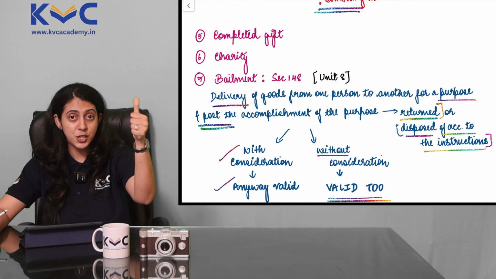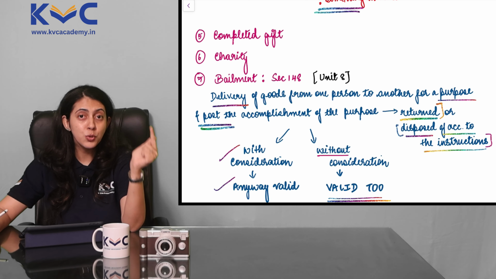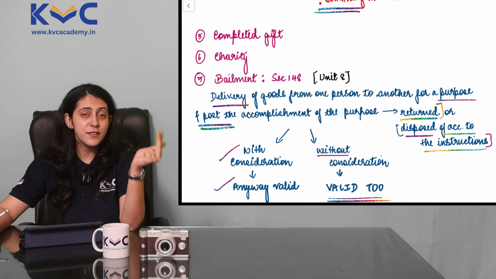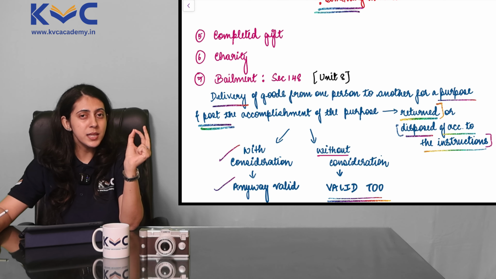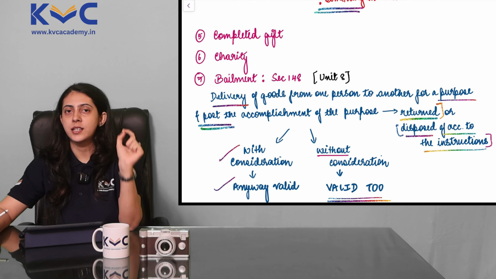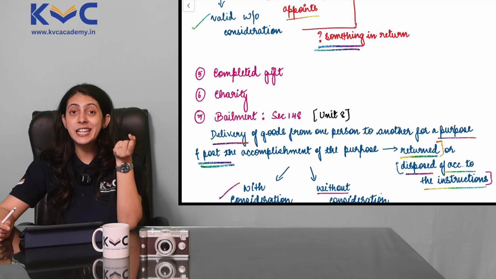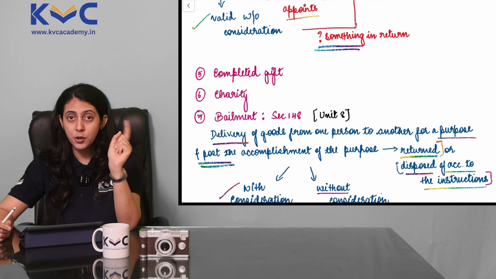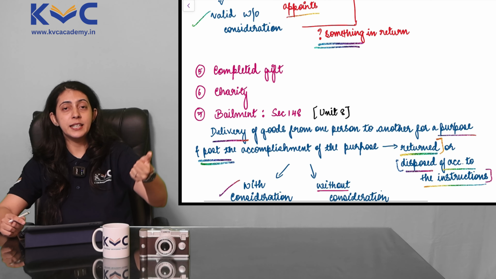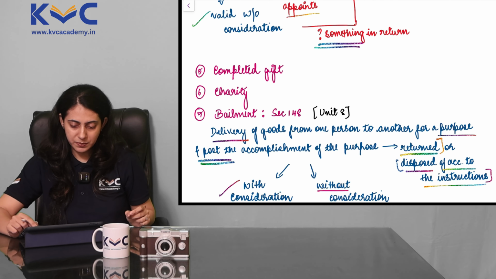Section 25 subsection 1, natural love and affection. Section 25 subsection 2, compensation for past voluntary services. Section 25 subsection 3, promise to pay a time barred debt provided it is in writing. Section 25 gets completed there. Point 4, creation of an agency. Do not miss out on the word creation. Creation of an agency. Point 5, completed gift. 6th, charity. And 7th, bailment.